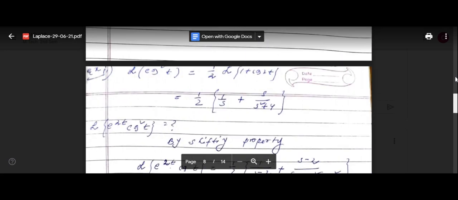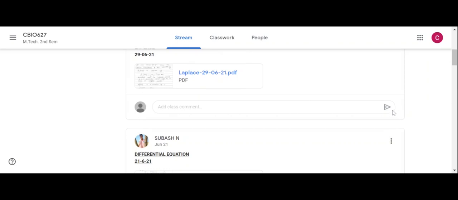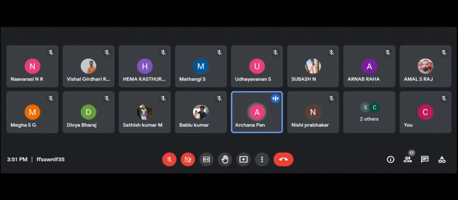Okay, sin t cos sin t sin 2t. Then sin 2t sin 3t, Laplace transform of sin 2t sin 3t, Laplace transform of cos t cos 2t. This way, a few problems are solved. Not from here, you can make it and do it yourself, like we have done for Laplace transform of cos square t. Similarly, you can do Laplace transform of sin square t.